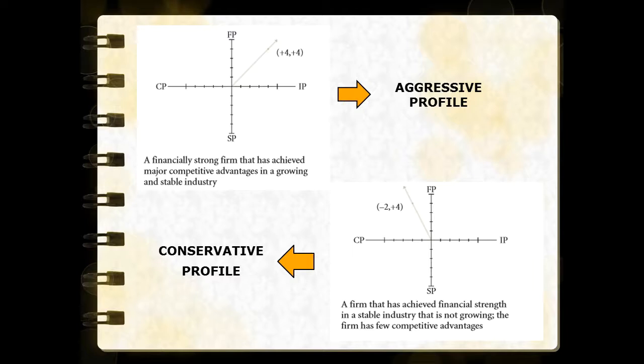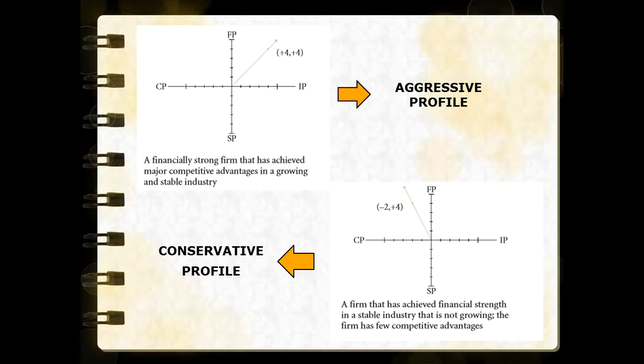The first is the aggressive profile. This curve has the upright line and shows a financially strong firm that has achieved major competitive advantages in a growing and stable industry. The second is the conservative profile, which has the up-left line, and it shows a firm that has achieved financial strength in a stable industry that is not growing.